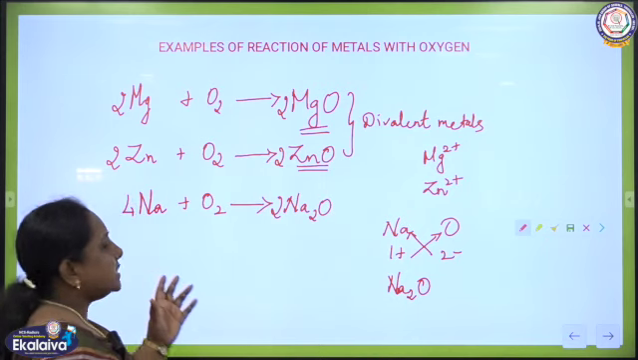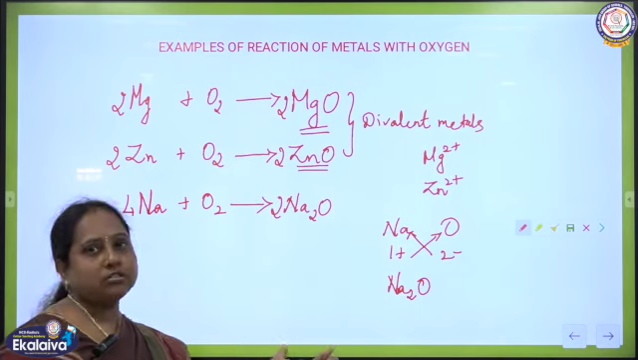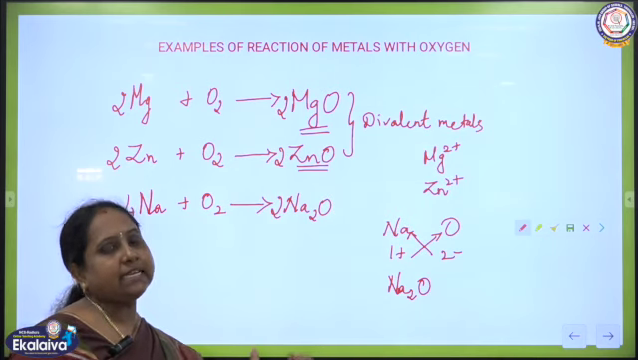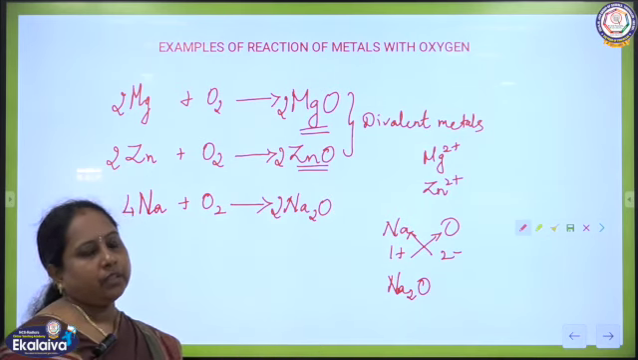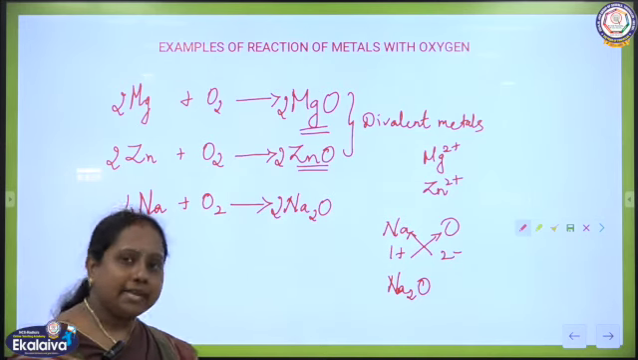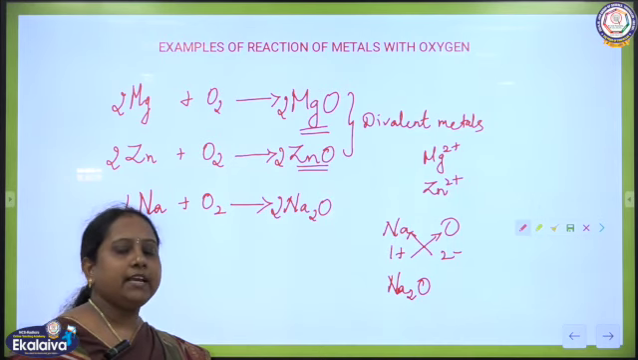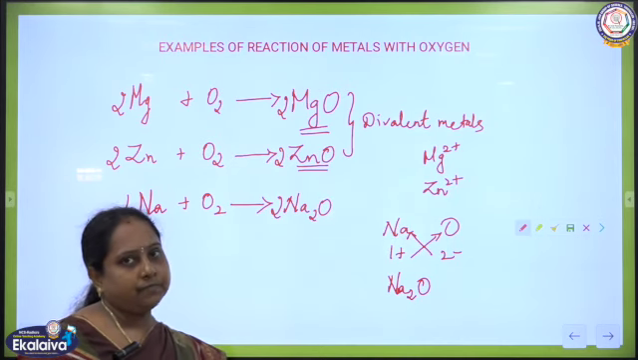Okay. So, this is how metals react with oxygen to produce metal oxides which are basic in nature. Okay children, so how do we call these metal oxides basic in nature? Let us go in detail and prove how these metal oxides are considered to be basic oxides in the next class. Thank you.